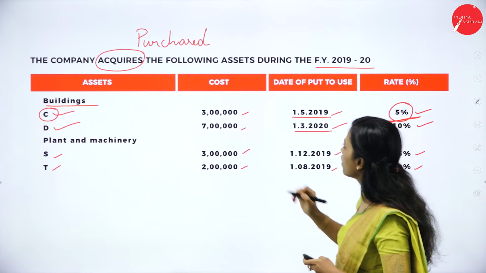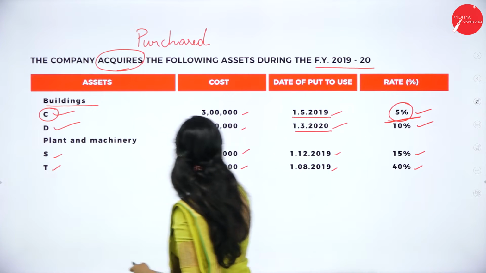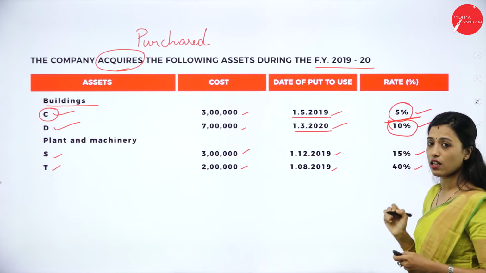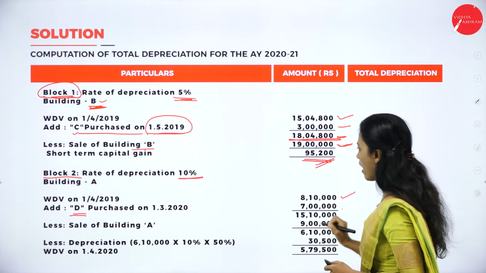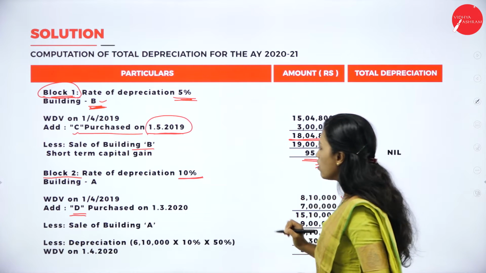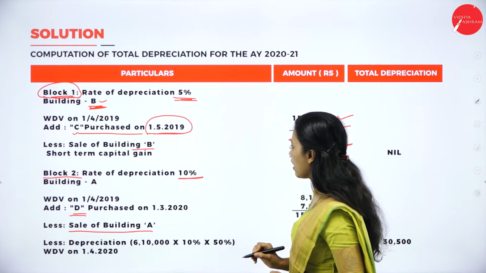See, acquired building D. So here we have to take 10% rate of depreciation in block 2. So it is 7 lakh. So we'll get 15,10,000.